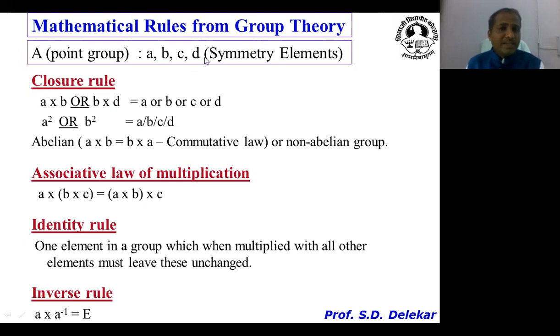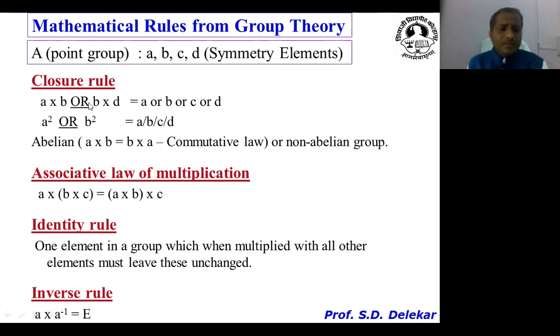Meaning, you know that e is not an element within the A point group, or f is not an element within the A point group. This reveals that a cross b, or a cross d, or c cross d is never equal to e, f, like that. Or if you are taking the square of any one, it is never equal to anything outside a, b, c, or d.